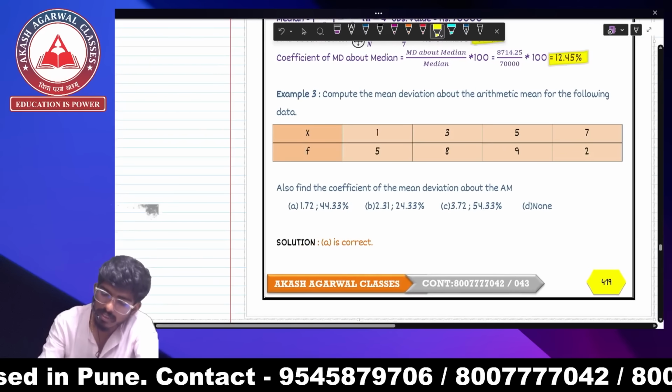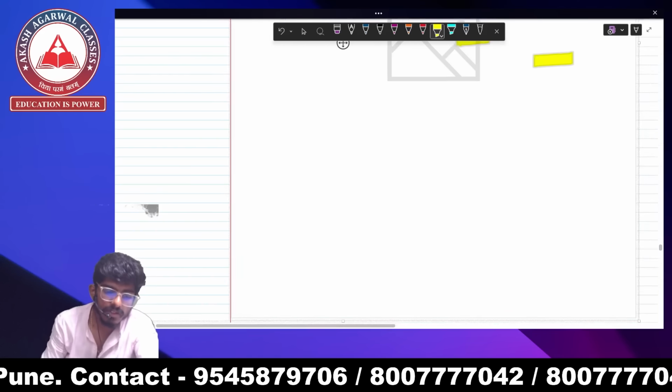So there's an x given, there's an f given. Which kind of data is this? This is ungrouped data. There is x given and there is f given. We have to find mean deviation about it. Can you easily find it? Yes, we can easily find it.